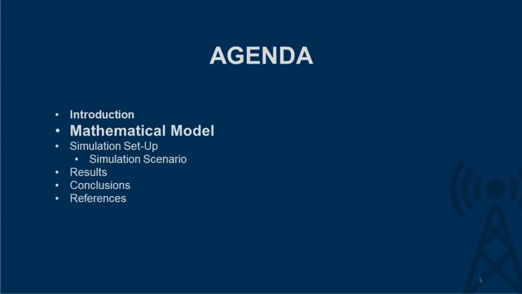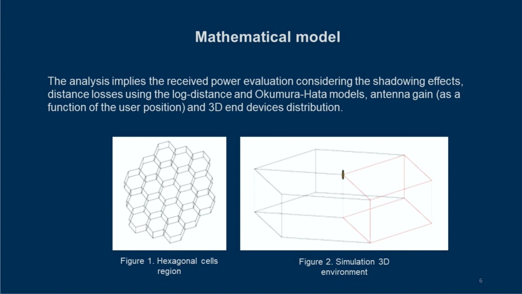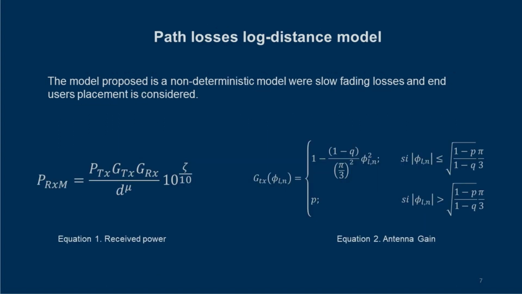Mathematical model. The analysis implies the received power evaluation considering the shadowing effect, distance losses using the log distance and Okumura-Hata models, antenna gain as a function of the user position, and 3D end devices distribution. In figure 1 is represented a hexagonal cells region, and in figure 2 the simulation 3D environment. The model proposed is a non-deterministic model where slow fading losses and end users placement is considered.